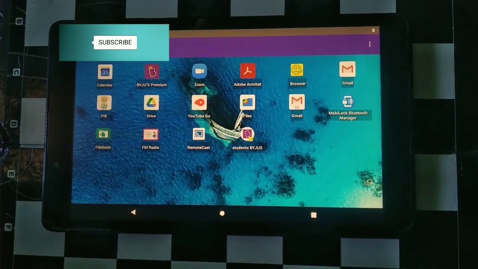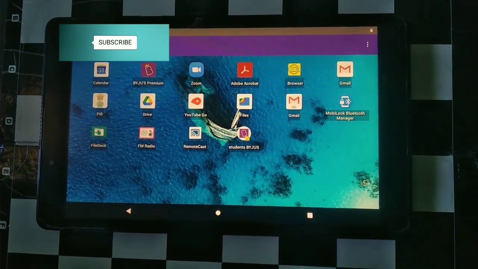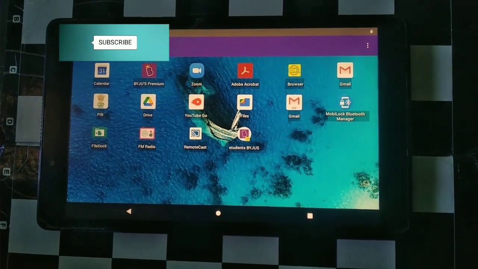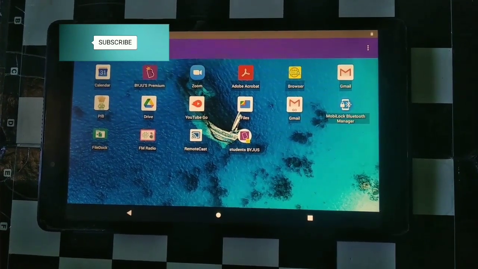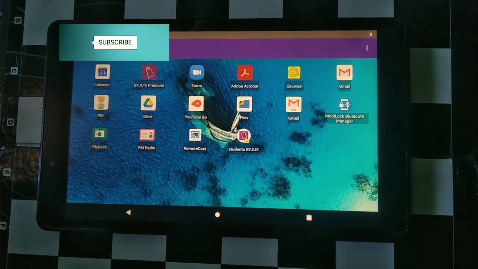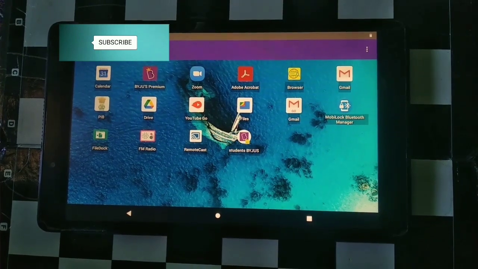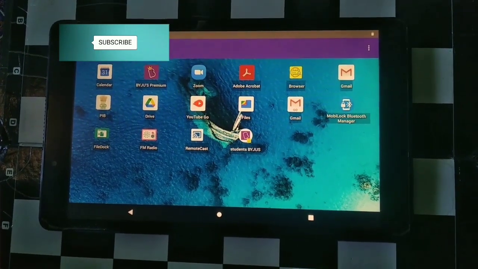In the next video I'll be telling you how you can have access to all the apps from your Play Store, how you can use any apps from the Play Store, and how you can access your Google Chrome, in which you can visit any website and surf the browser. I'll tell you how to do that in the next video.